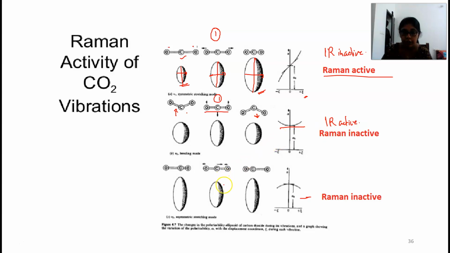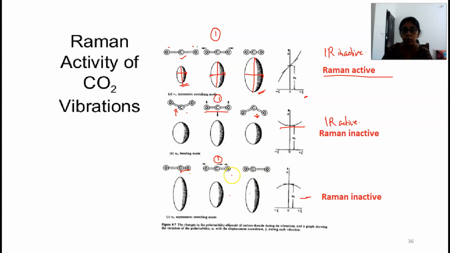And if you consider asymmetric stretching, from the equilibrium position, one of the CO bond lengths reduces and the other CO bond length increases. This results in a small change in the corresponding polarizability and a large change in the corresponding dipole moment.